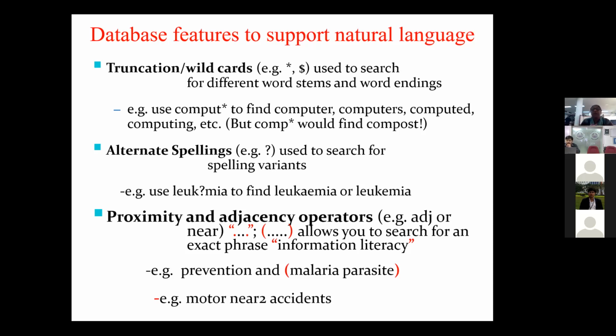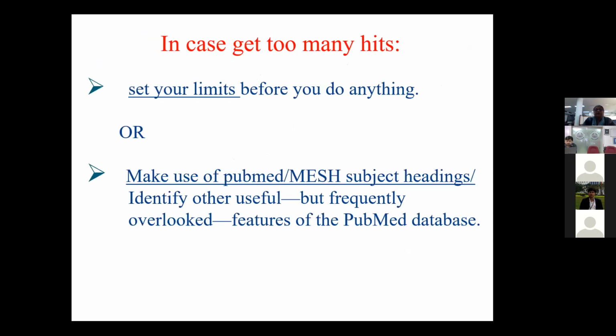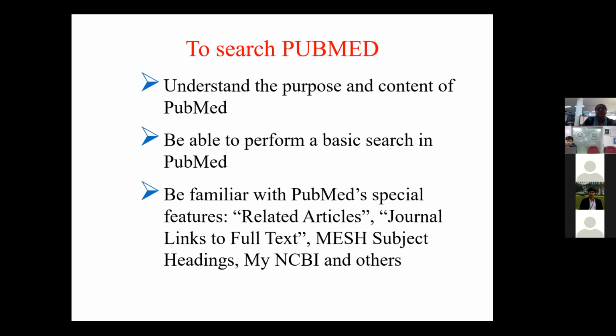But if we combine it with prevention, then it will be in parentheses. So that's how we make use of these proximity and adjacency operators. In case you get too many hits, set your limits before you do anything, or make use of PubMed MeSH subject headings, and identify other useful but frequently overlooked features of the PubMed database.